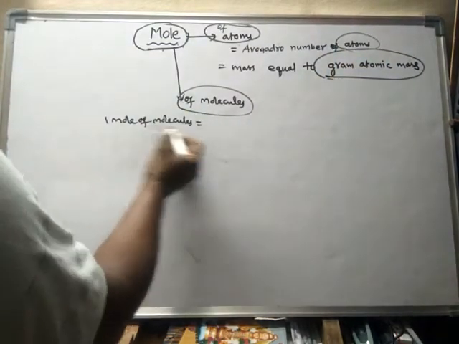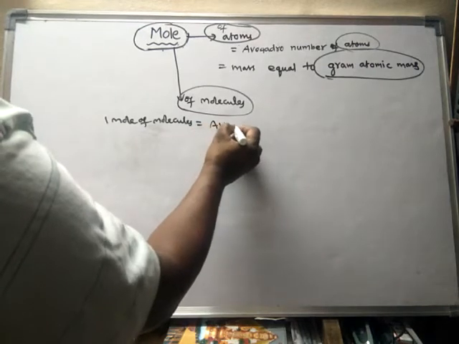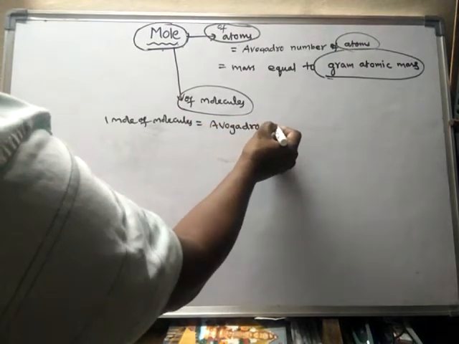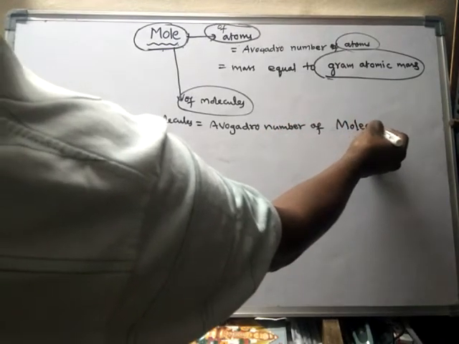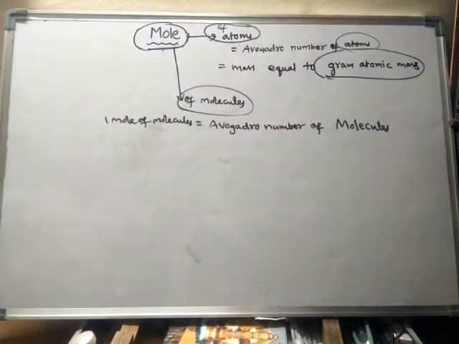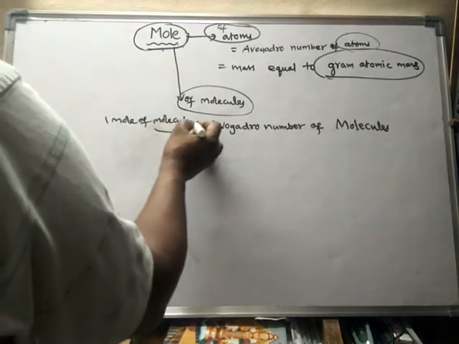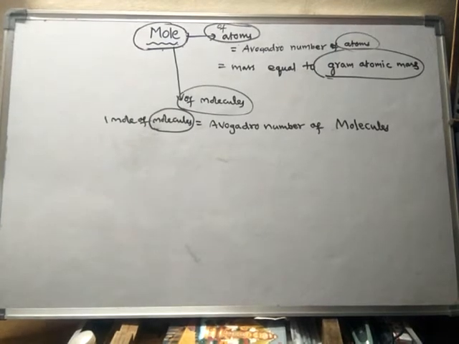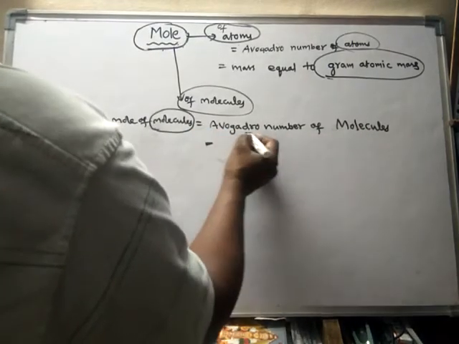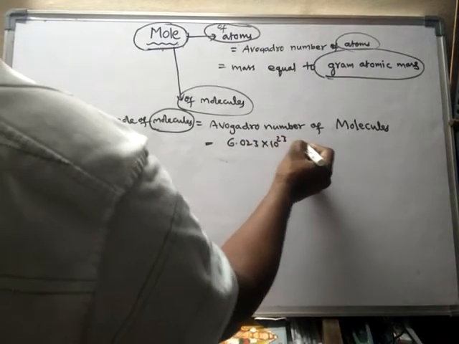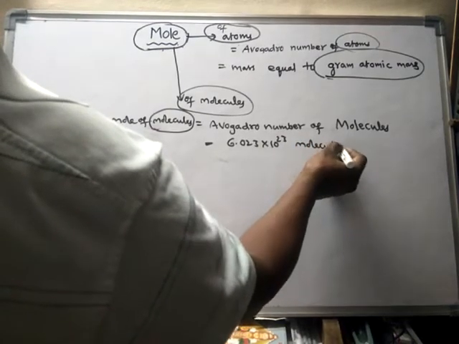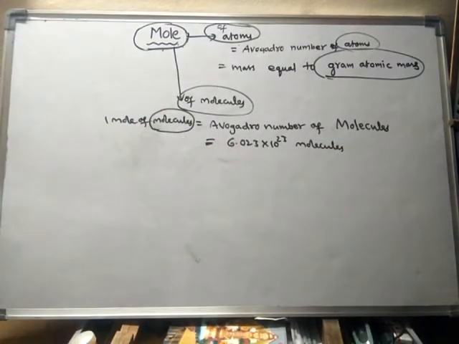For molecules, 1 mole of molecules means Avogadro number of molecules we have to take. Avogadro number means 6.023 into 10 to the power of 23 molecules, equal to 1 mole of molecules.